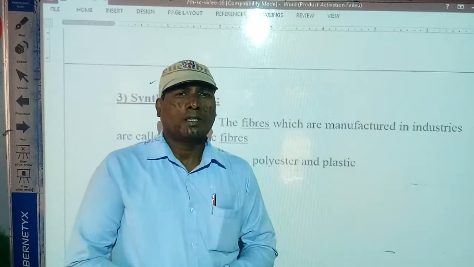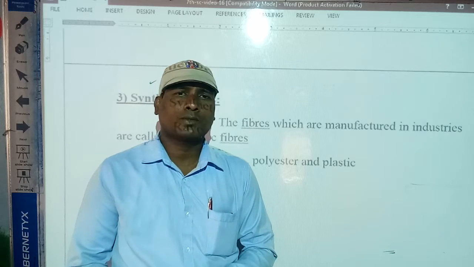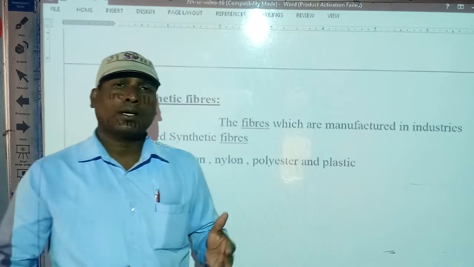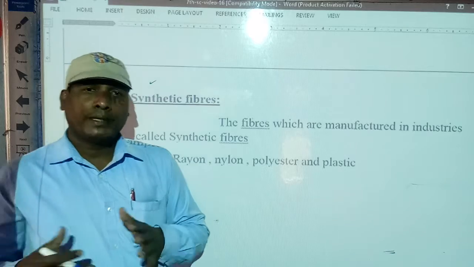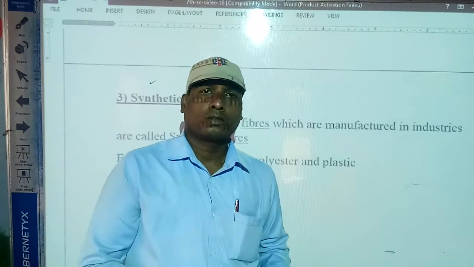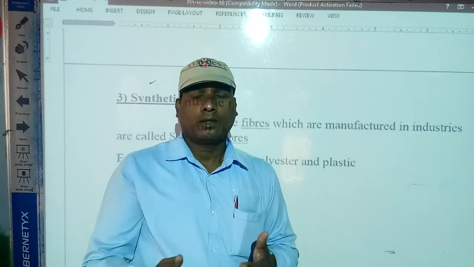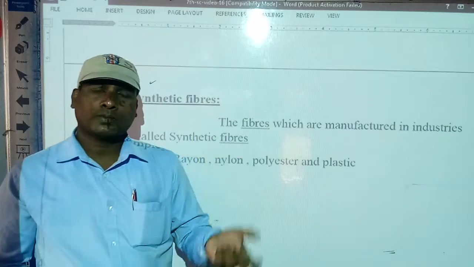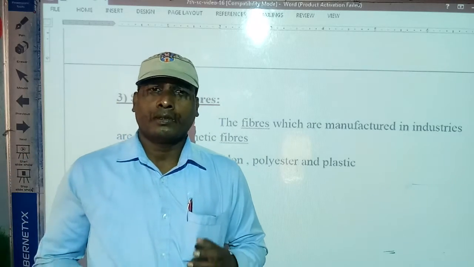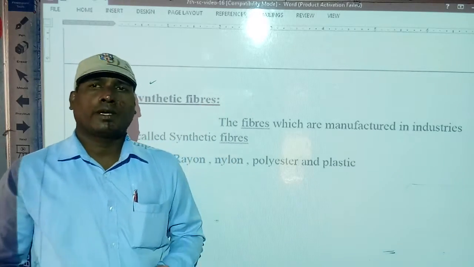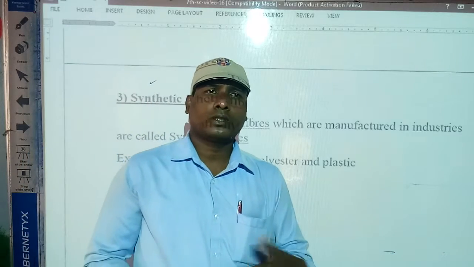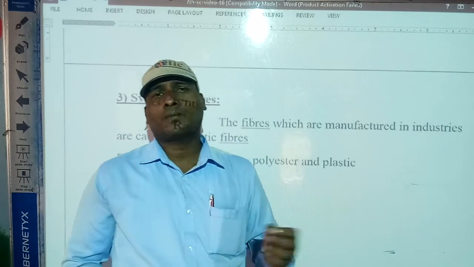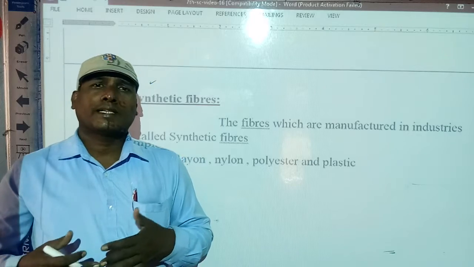We get natural fibers from animals and plants, but synthetic fiber is in some ways better than cotton and the plant and animal fibers, better in different qualities.